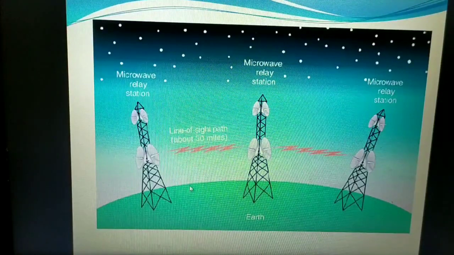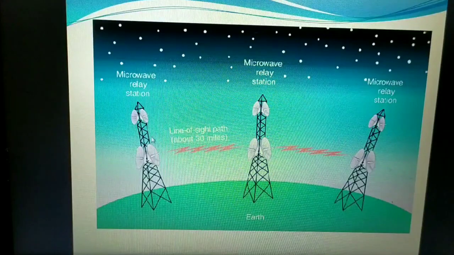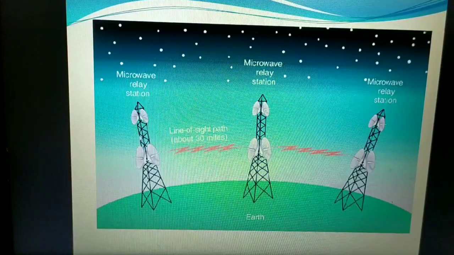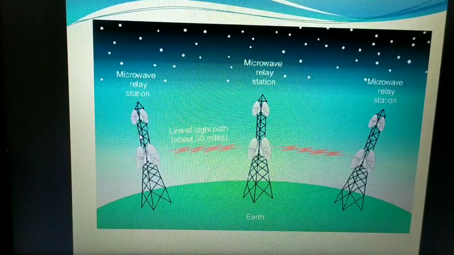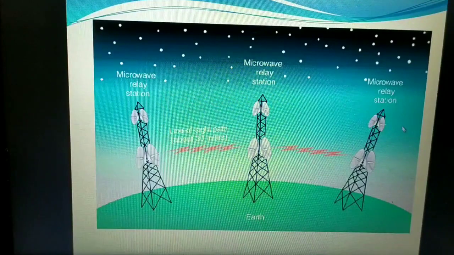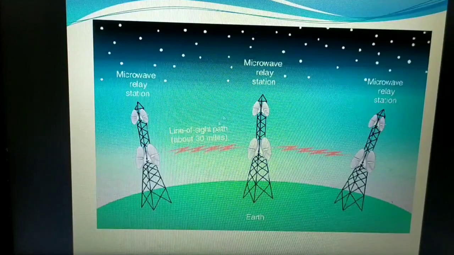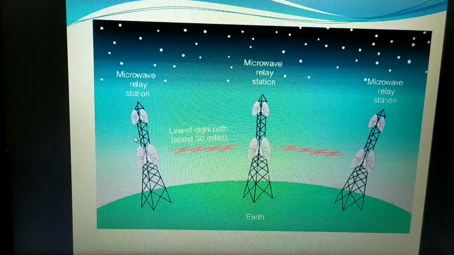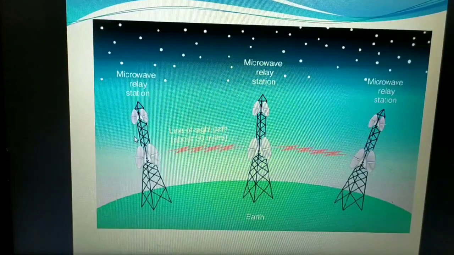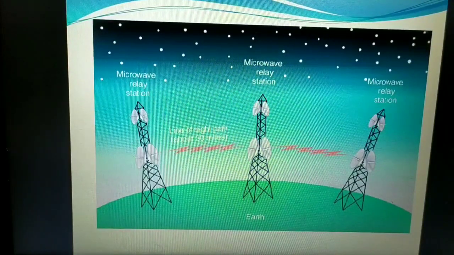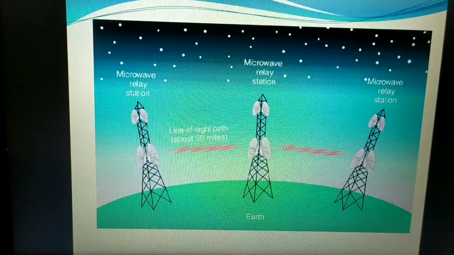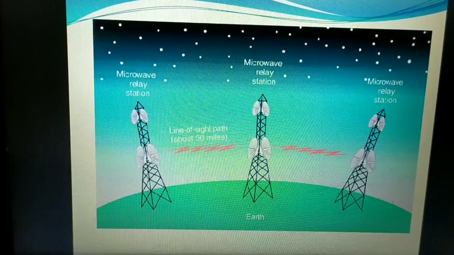Within the city it might be radio wave antennas which receive the signals from the microwave station, right? So forwarding your data signals from one antenna to another antenna is nothing but the relay system, by making use of microwaves. Hence the terminology is that it's a microwave relay system.